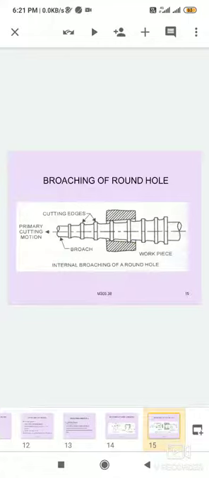Finishing teeth are designed for lighter cuts, and the last few finishing teeth are made the same size to attain a high degree of accuracy and surface finish. In some broaches, the last few teeth edges are rounded for burnishing action.